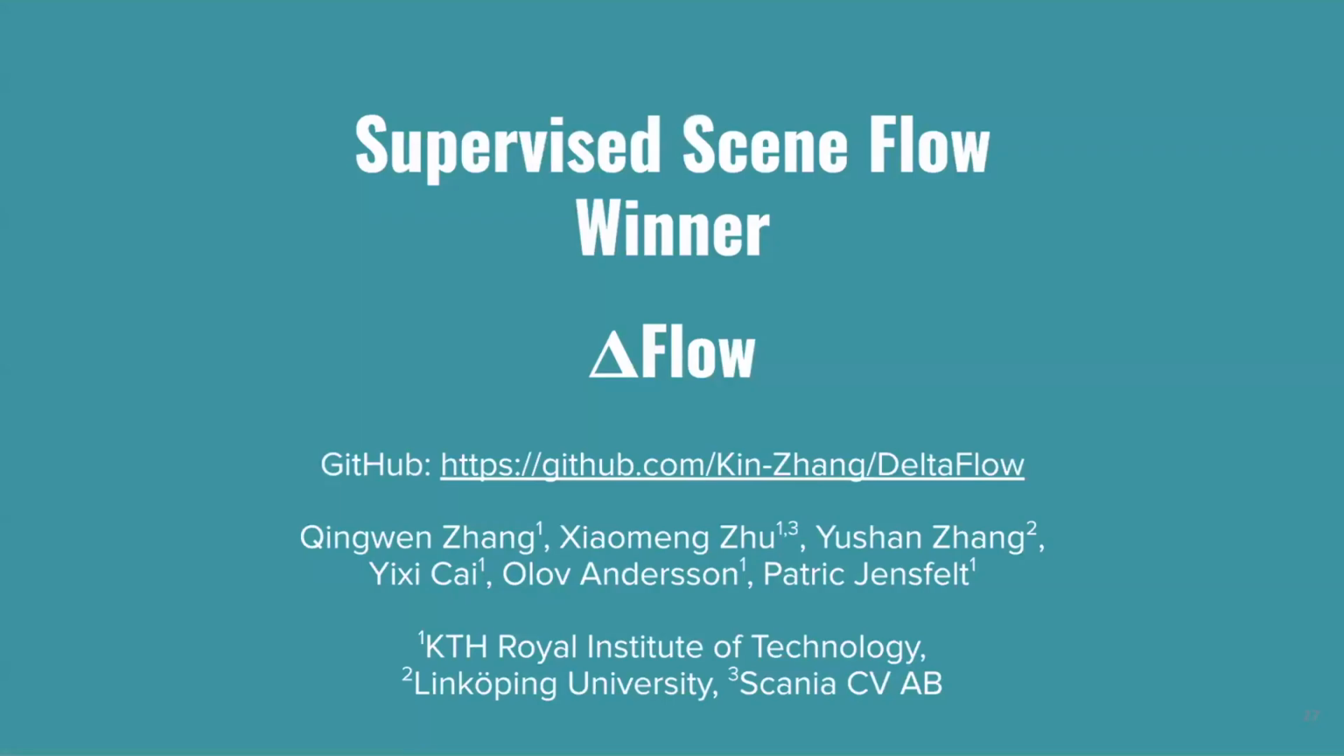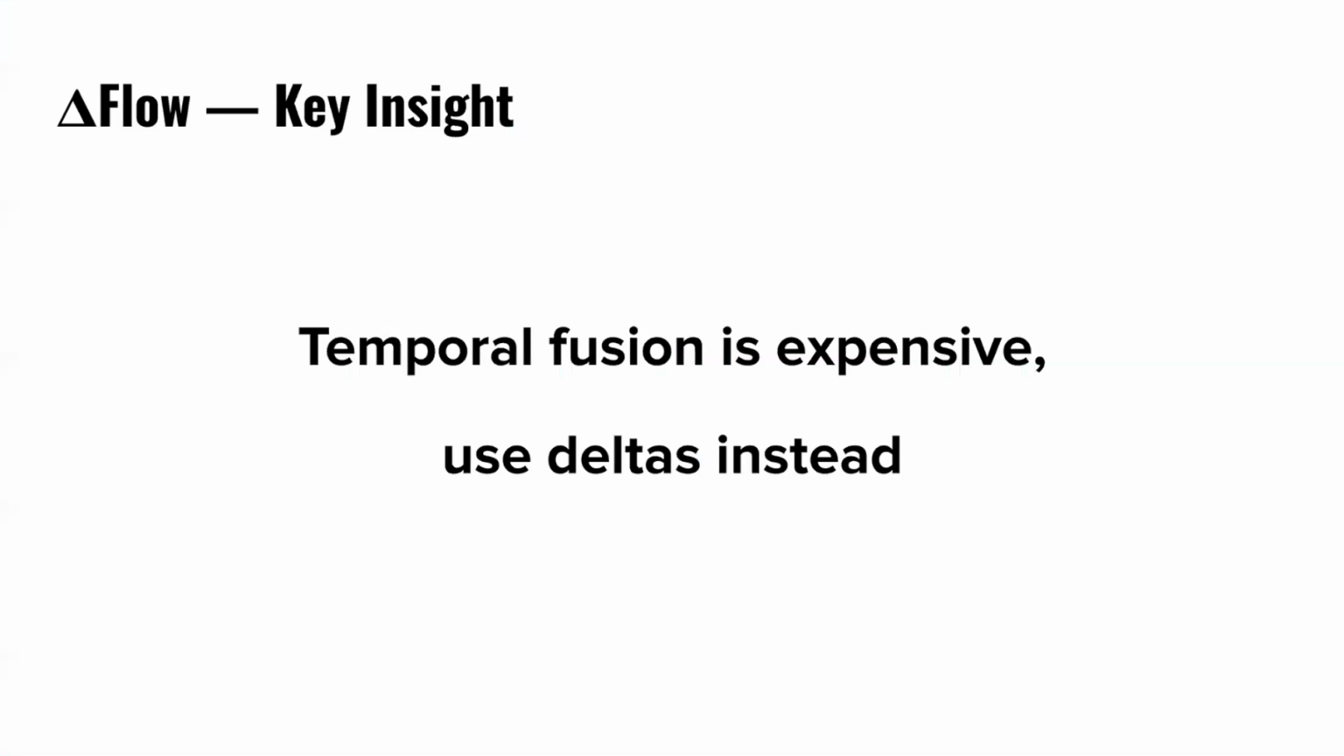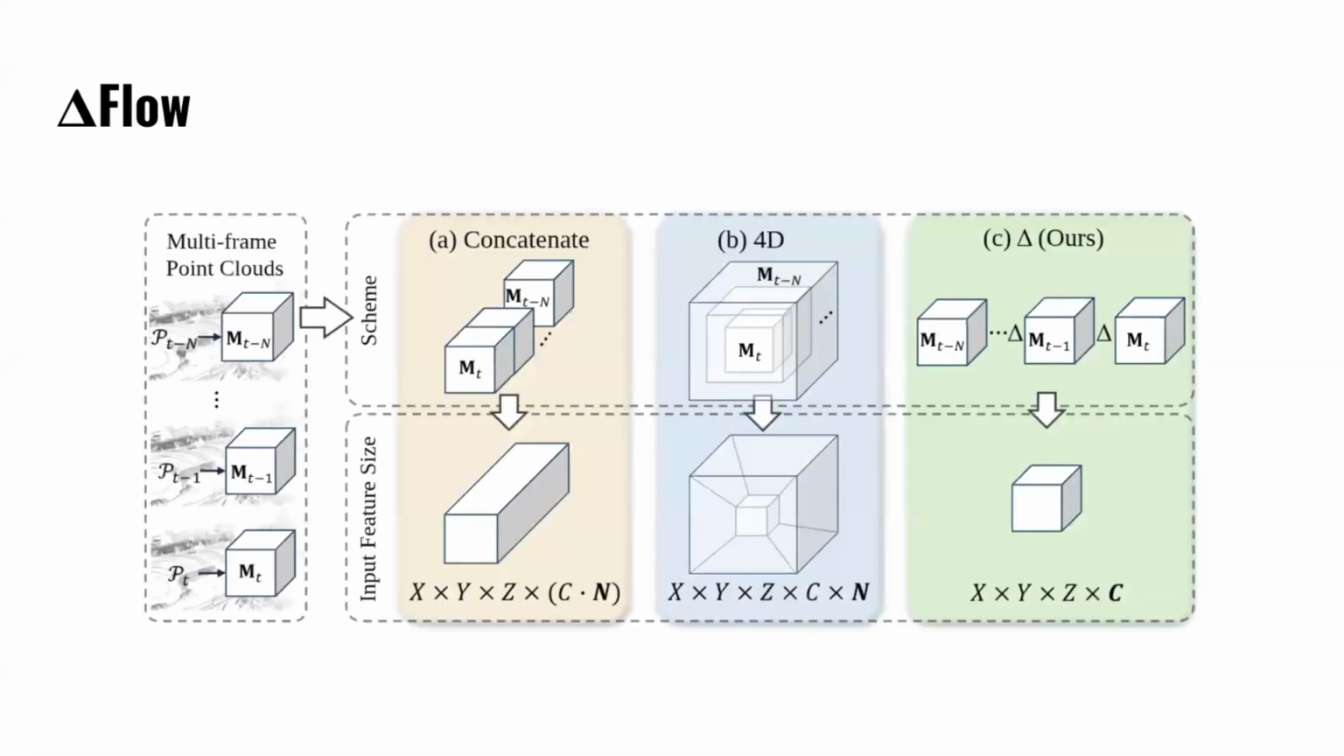So with that, let's talk about the supervised winner for this year's challenge, which is DeltaFlow. And they have a GitHub repo here, so you can check out their code. The key insight of DeltaFlow is that temporal fusion is very expensive. And so what they propose is using features that are actually a delta of the previous time step's features instead of concatenating a bunch of brand new features for every time step. So what does that look like?